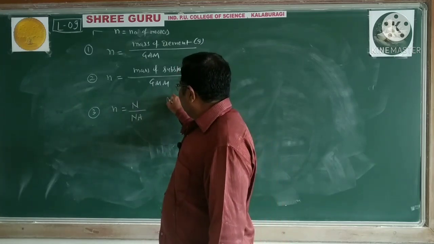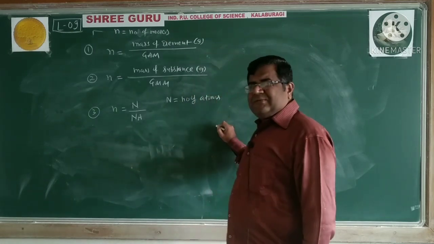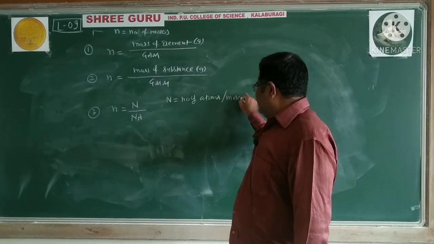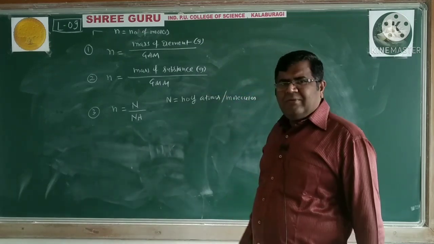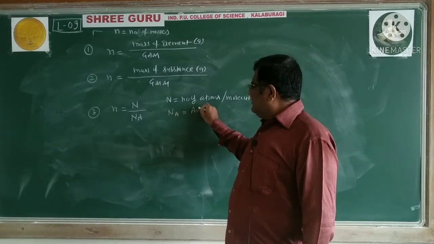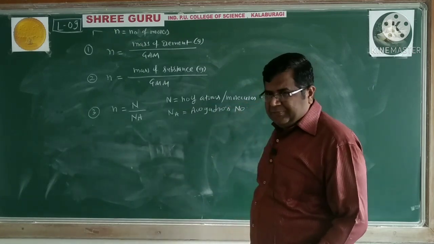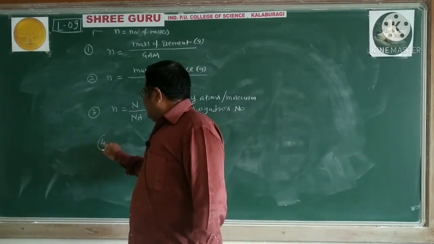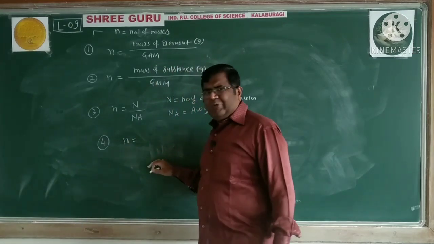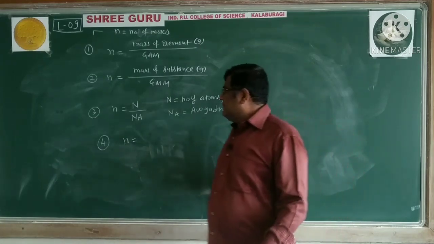This capital N can be number of atoms, or this can be number of molecules, and Na is nothing but Avogadro's number. We'll just write this formula, and when we solve problems, then we'll come to know how we have to use this.